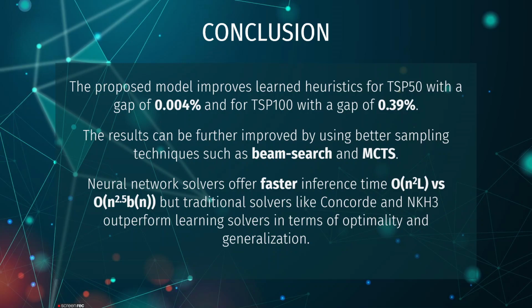The results can be further improved by using better sampling techniques such as beam search and Monte Carlo tree search. It is important to keep in mind, though, that neural network solvers often offer faster inference time, which is O of n squared L versus O of n to the power 2.5 B of n. But traditional solvers like Concorde and LKH3 outperform learning solvers in terms of optimality and generalization.